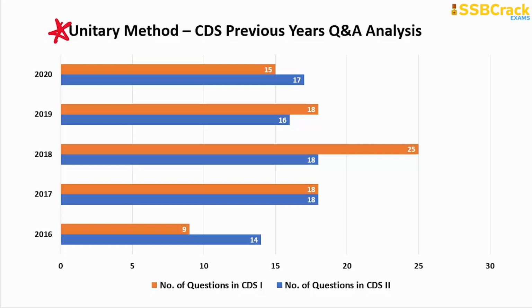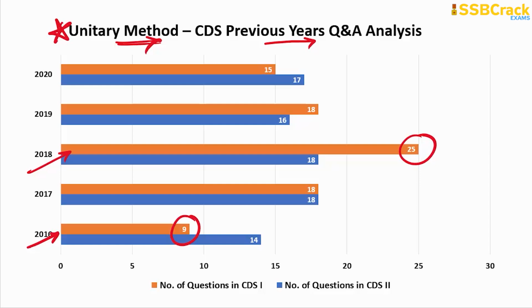But now let me first of all clear you about this topic. Unitary method is a group topic comprising all the business mathematics based topics like percentage, simple and compound interest, profit and loss. All this topic based study you must do to complete the study for unitary method. And here you can see the previous years' Q&A analysis: a good number of questions were part of this topic previously. The minimum was 9 in CDS 1 of 2016 and the maximum was 25 in CDS 1 of 2018.